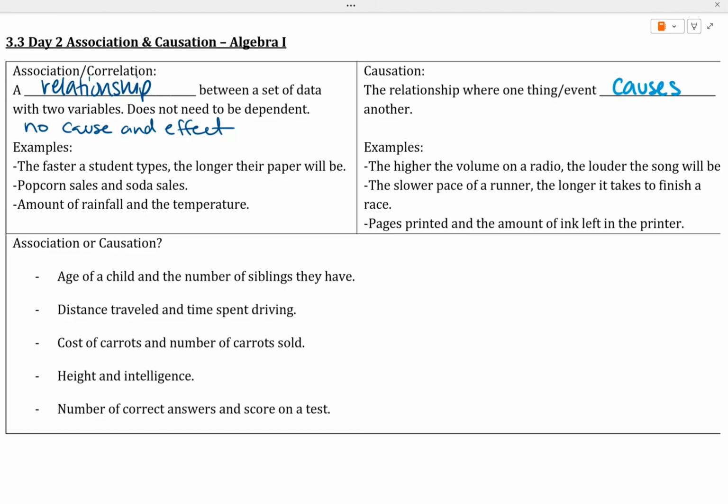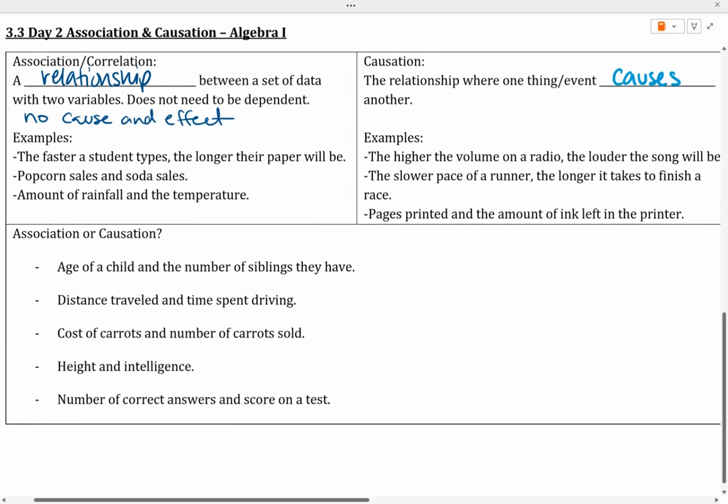So for example, the higher the volume on a radio, the louder the song will be. Or the slower the pace of a runner, the longer it takes to finish a race. Your pace impacts your overall rate as you travel, and so it's going to take you longer, as opposed to if you were going at a faster pace. And the pages printed and the amount of ink left in the printer. The amount of ink in a printer is finite, so the more you print, the less ink there is. There is a cause and effect relationship there.